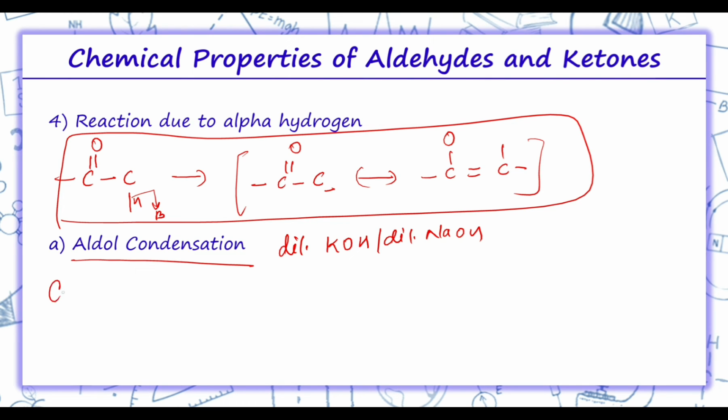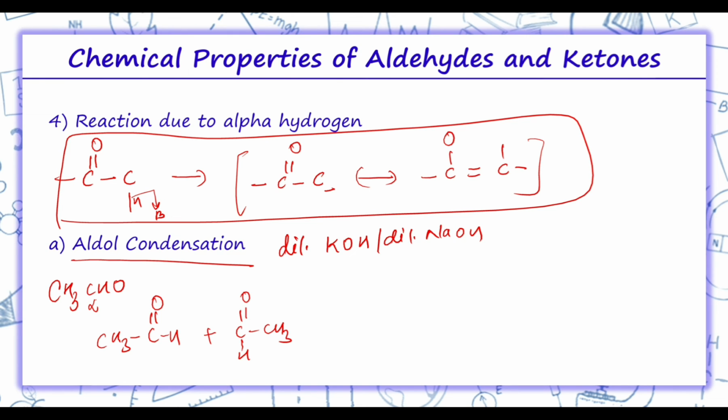Now let's suppose I have CH3CHO. We take 2 moles of CH3CHO. Here, this is the alpha carbon. We are taking CH3, C double bond O, and here it is H, plus C double bond O H CH3.